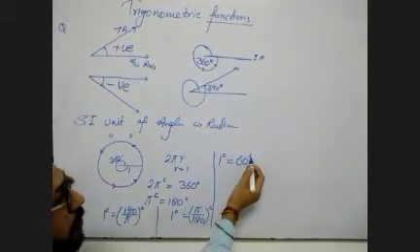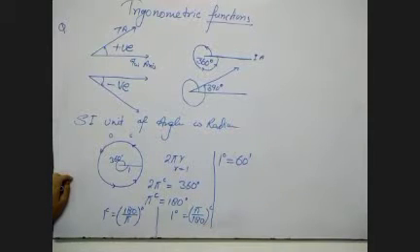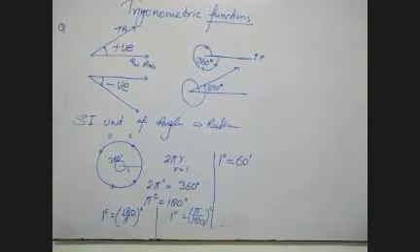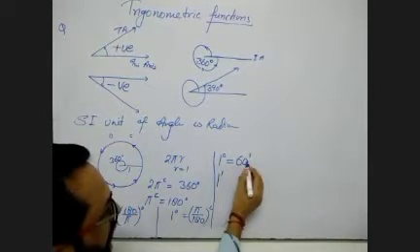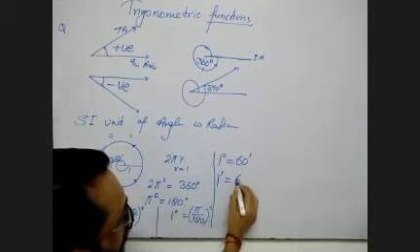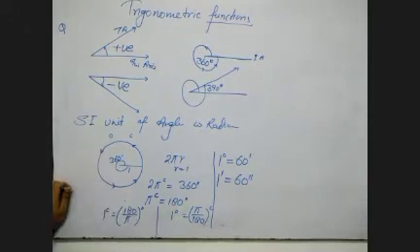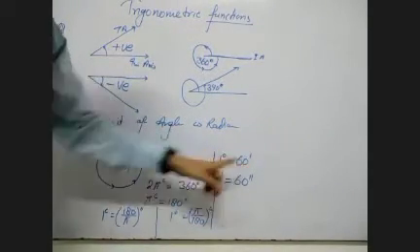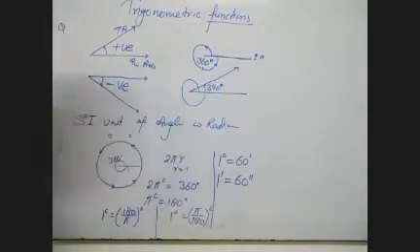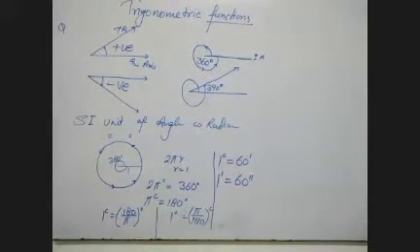1 degree is equal to 60 minutes. Minute is the smaller unit of angle. It is smaller than a degree. The 60th part of a degree is a minute. 1 minute equals 60 seconds. Sorry, 1 degree equals 60 minutes and 1 minute equals 60 seconds. Means a degree can be divided into minutes, and that is 1 degree equals 60 minutes and 1 minute equals 60 seconds. So these things are also important.